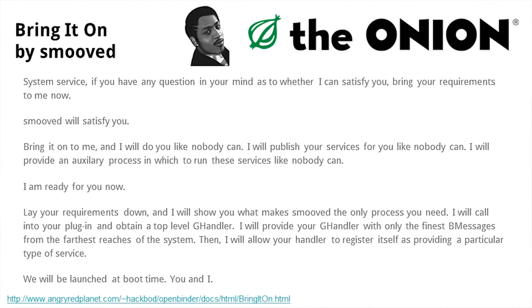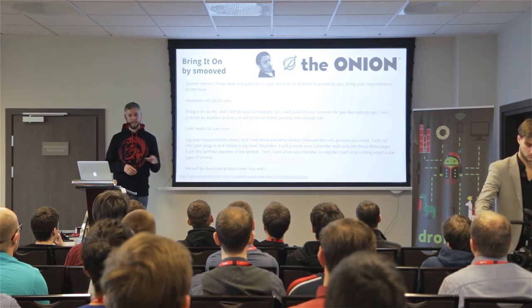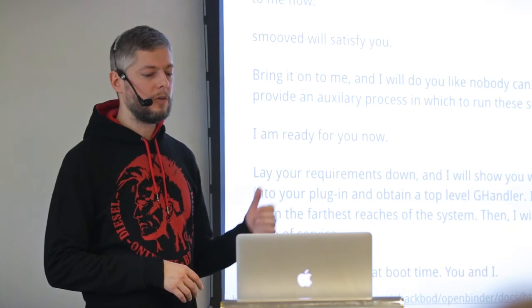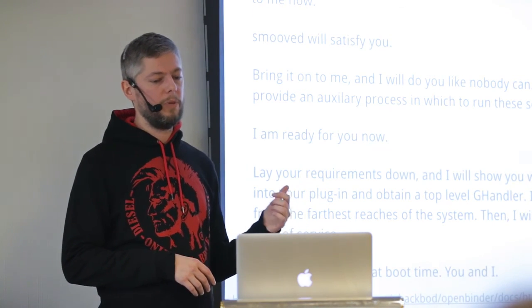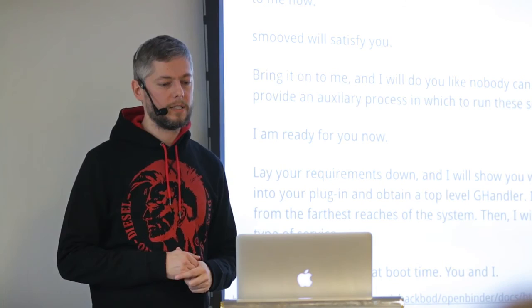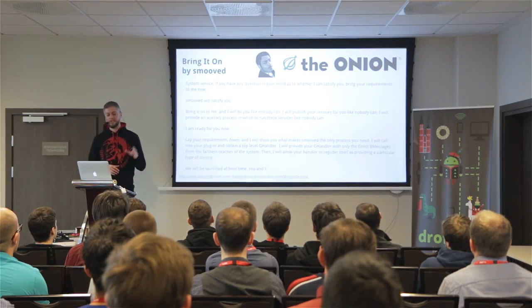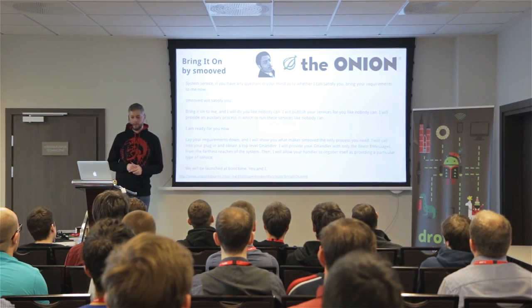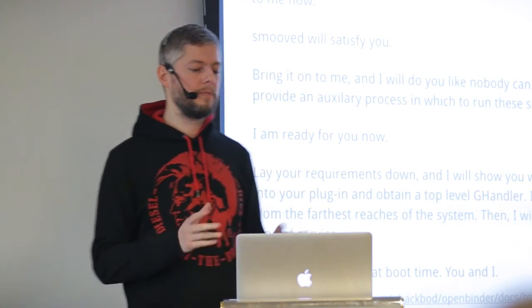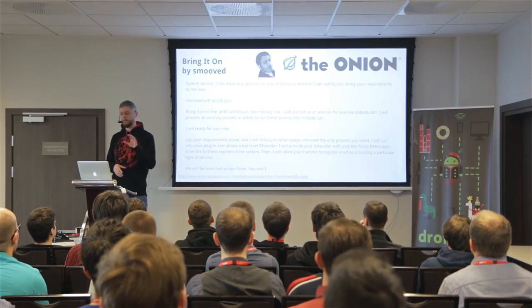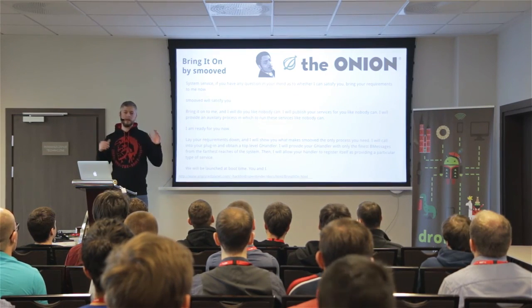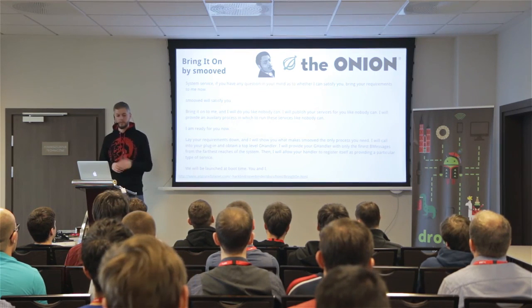And the last but not least, this is for the question part, but I wanted to show you the binder manifesto. It's from The Onion. It's super funny, right? So they went to The Onion like in 1997, something like that, found a random article by this guy. He's called Smooth B. You can Google him. So basically he's a columnist in The Onion, so basically random crap written every week. So they took one of his essays about, I think, women in this case, and converted women to system service, and that's their manifesto. So before they created binder, the binder was created based on an article in The Onion.